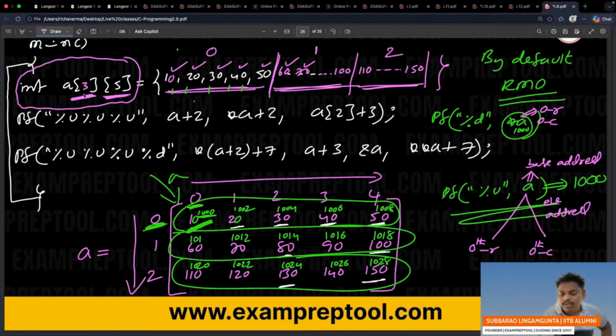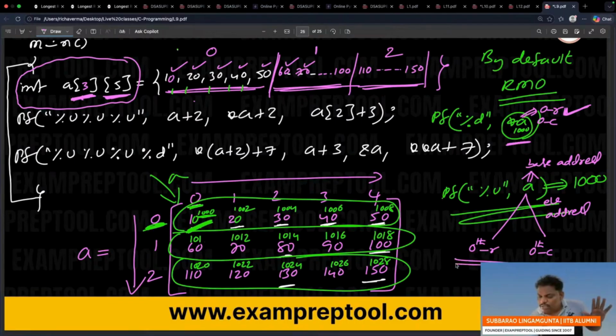Remember, for every bracket, to get the data, one star operator is required. There are 2 brackets, so 2 stars are needed. If only 1 star is used, you cannot get the data. What is the meaning? The 0th row is selected.